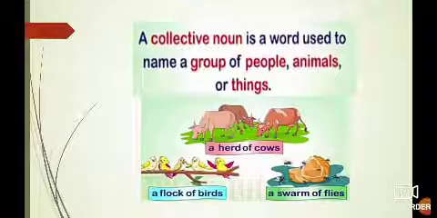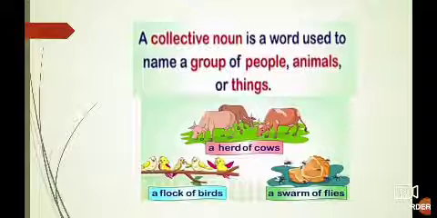Students, next is collective noun. A collective noun is a word used to name a group of people, animals or things. Group of people, group of animals or group of things are collective nouns. Example, group of cows is called herd.